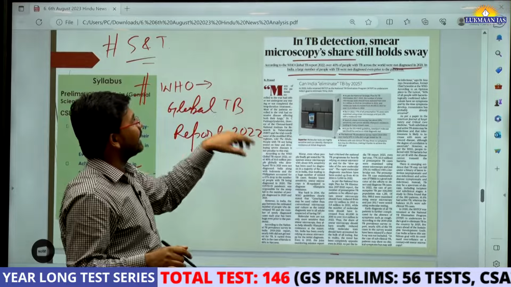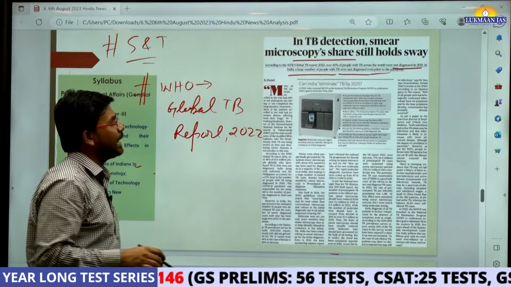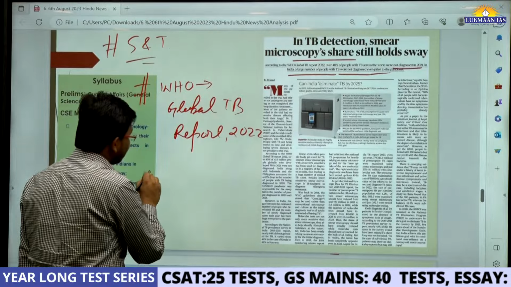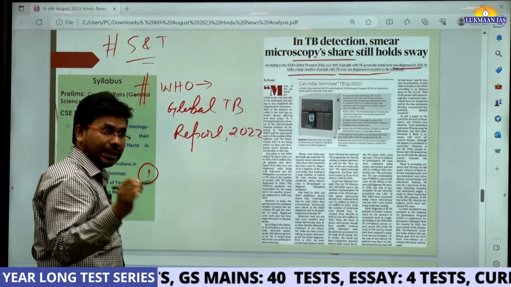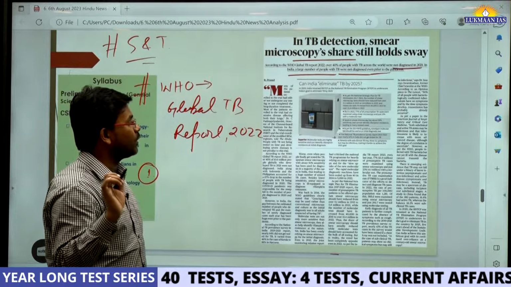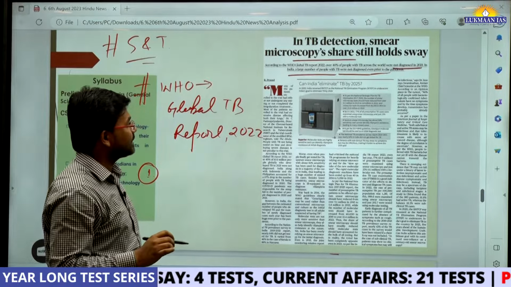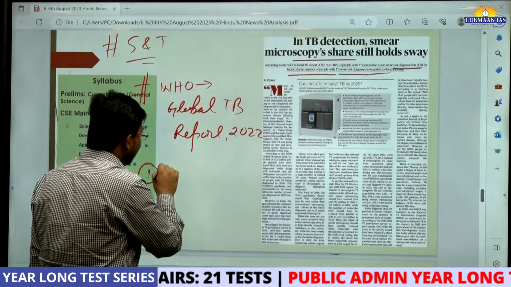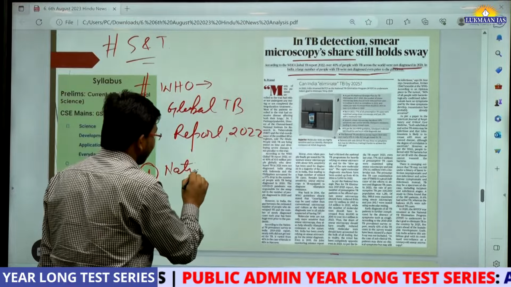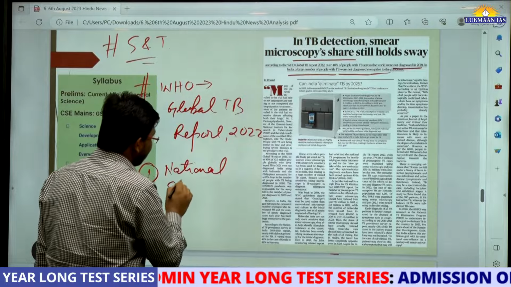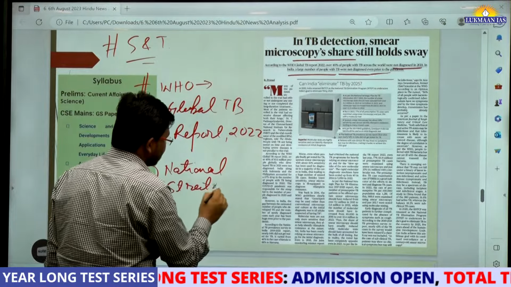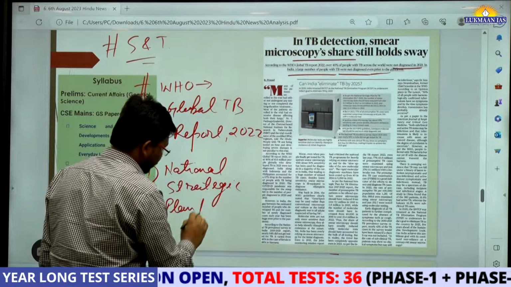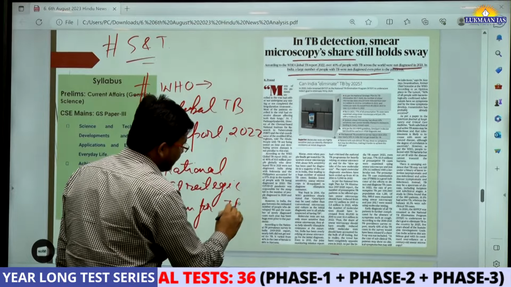So in this article they have discussed the strategy to eliminate TB. The government of India had set a target for itself to eliminate TB from India by the year 2025. This is known as the National Strategic Plan for TB Elimination.